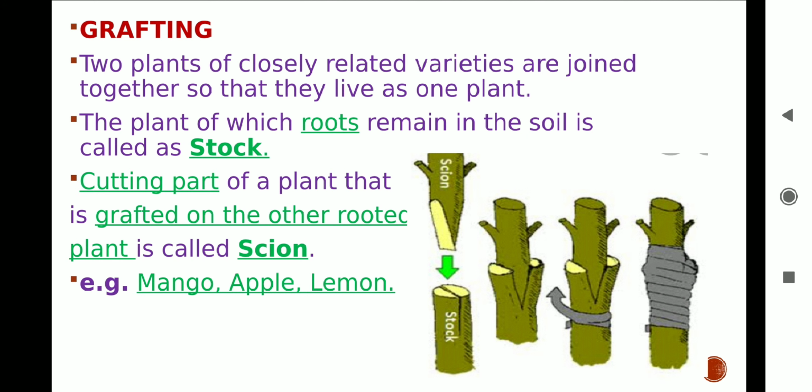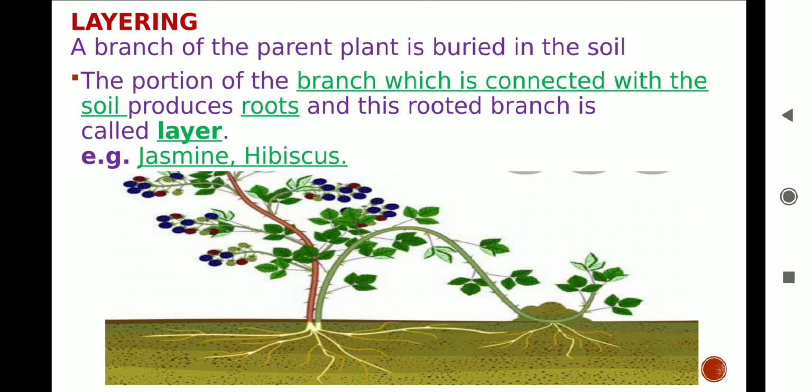Layering. Layering is practiced in plants having flexible branches like jasmine, lemon, strawberry or guava. In this method, a flexible branch of a plant is pulled towards the ground and covered with moist soil. The tip portion of the branch is left exposed to air, which develops leaves, as you can see in the image. The part of the branch below the soil starts developing adventitious roots. Then the branch is cut off from the parent plant and grows into an independent plant.